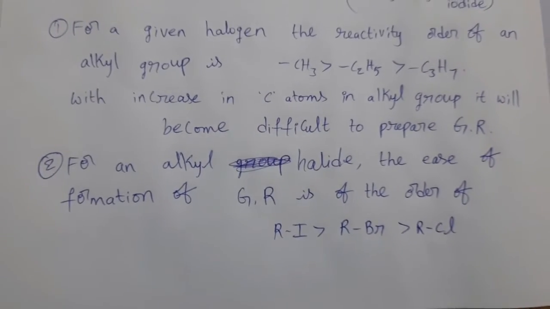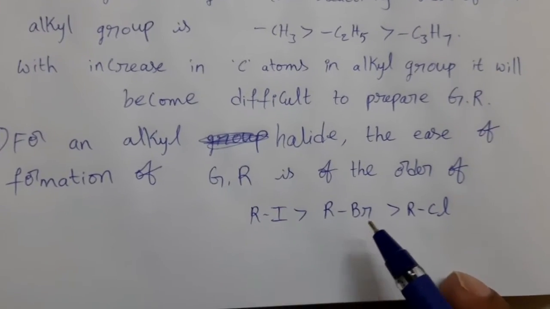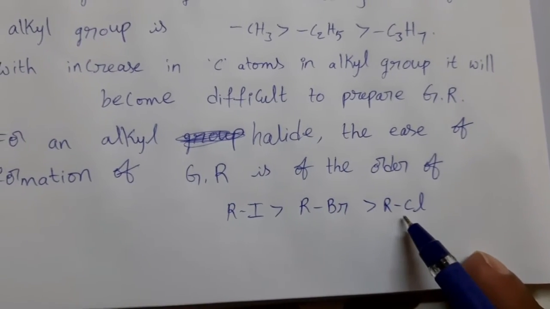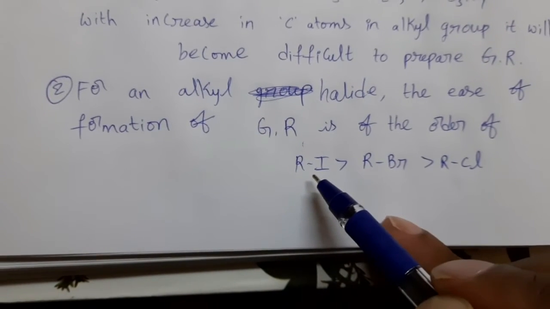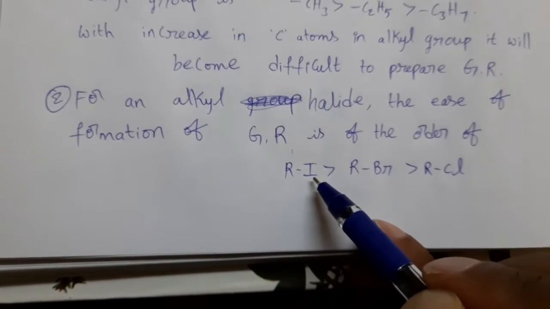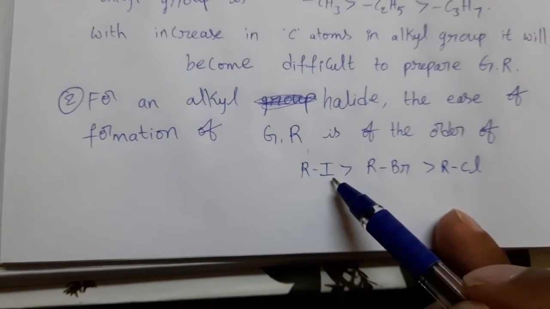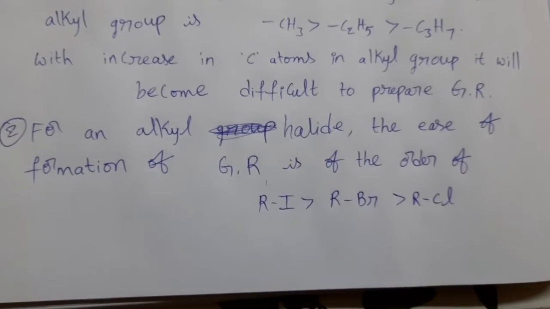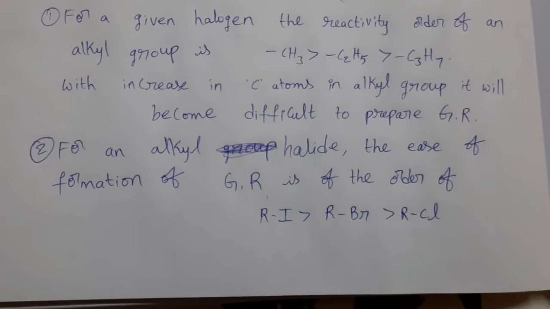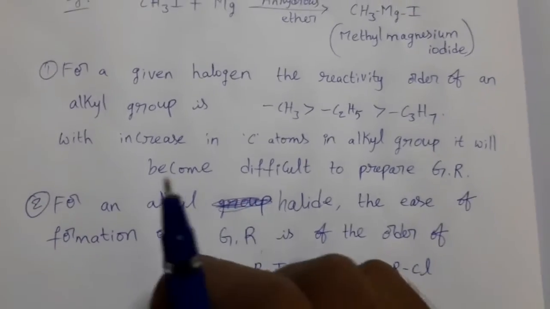So alkyl iodide can form Grignard reagent with more ease than RBr, which is more than RCl, because bond breaking is very easy. Iodine atomic size is large, that's why we can break this bond. The carbon-iodine bond can be broken easily compared to RBr and RCl. That's why alkyl iodide can form Grignard reagent very easily. Now see the bonding in Grignard reagents.